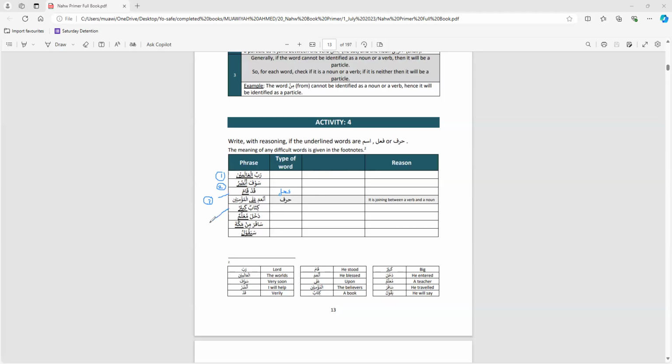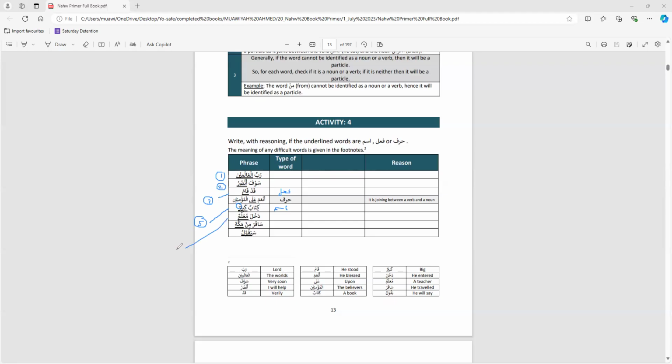Moving on to number five. Kitabun kabirun. The word kabirun would be an ism. So that, by the way, translates as big book. What's the sign there? It's got tanween, double dhamma. Kabirun. That's how you put tanween.